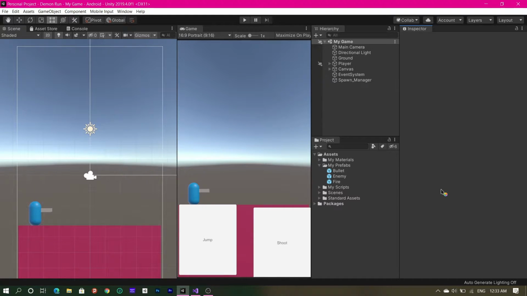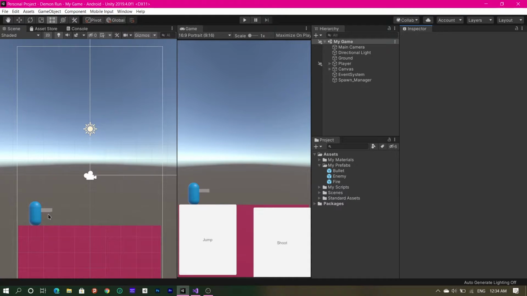So I've made a prototype of a game. Now obviously you can tell it's a prototype because I don't have any fancy 3D models or particle effects or post-processing or anything like that. But the basic 3D models which are provided in your game engines are good enough if you want to prototype your project before actually importing in or bringing in your 3D models and all the fancy stuff.